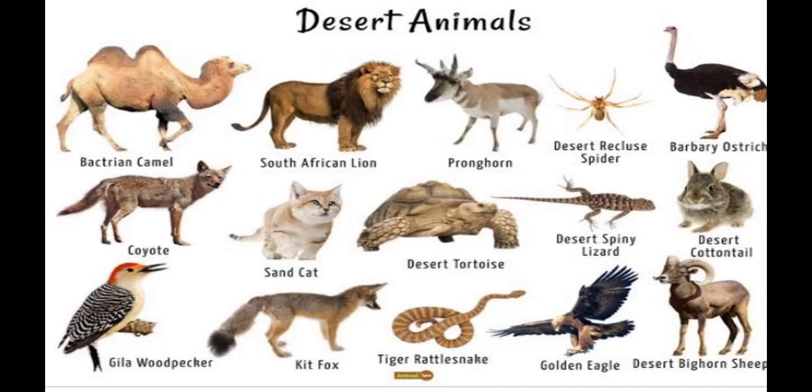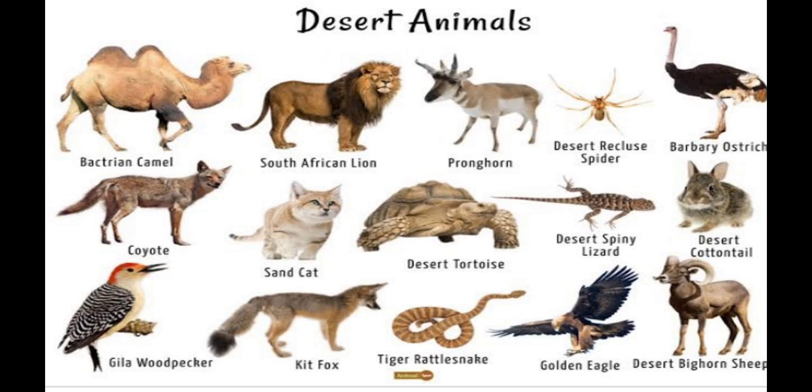Yes, so the hot deserts are teeming with animal life. There are so many animals. For example, desert hare is there, thorny devil is there, gerbil is there, Bactrian camel is there. Next, bilby is there, sidewinder is there, brown hyena is there. So these are some important animals.